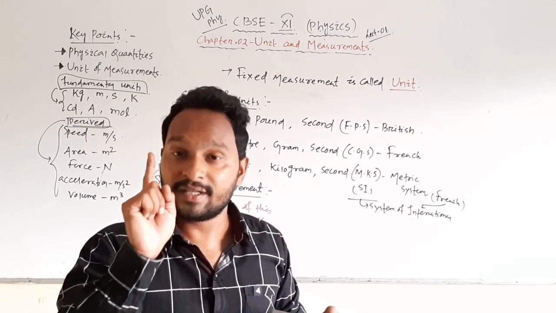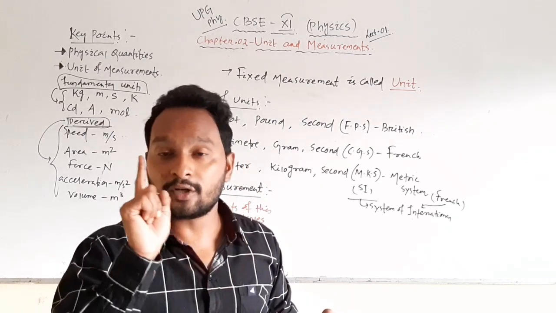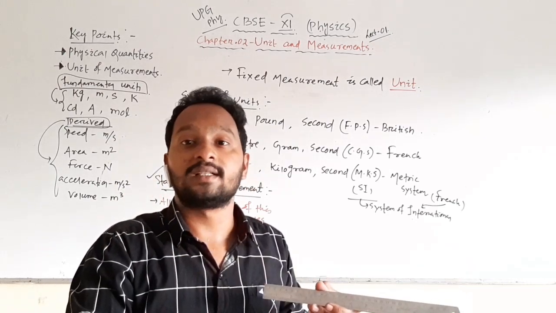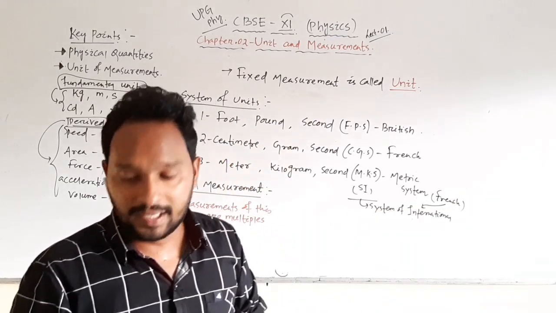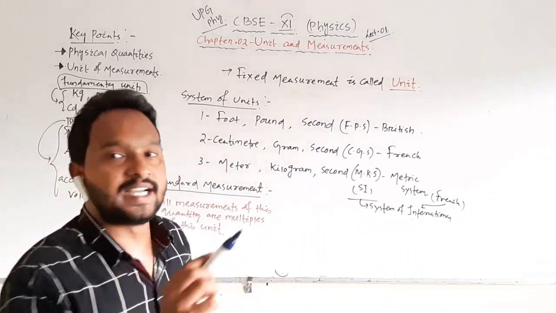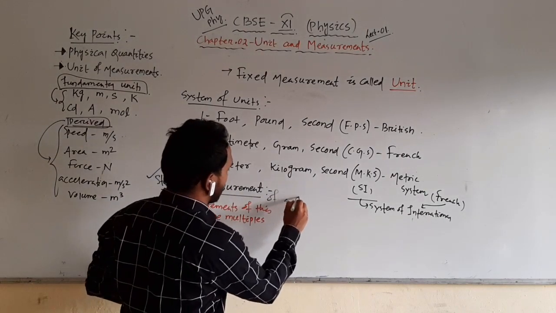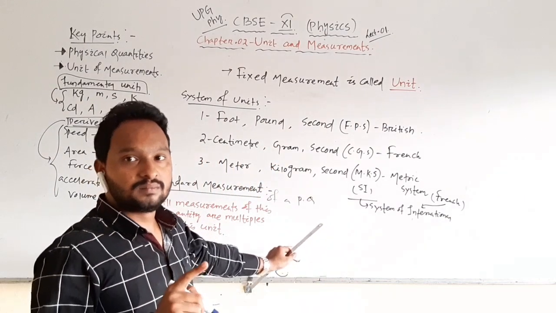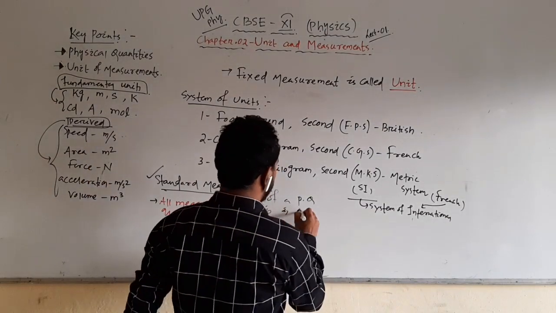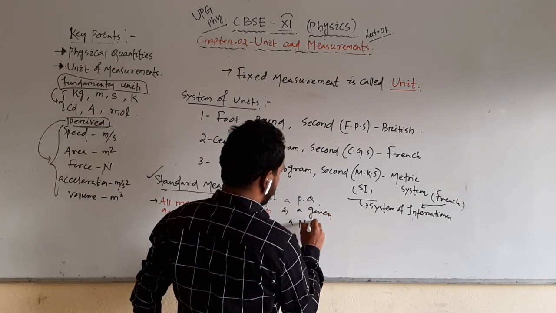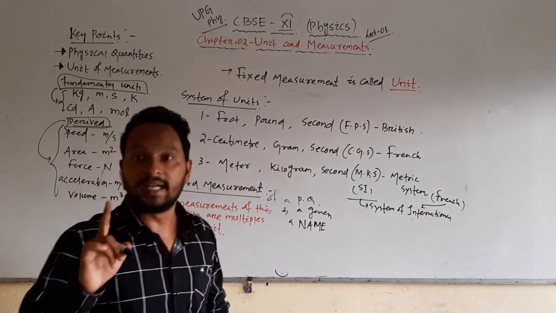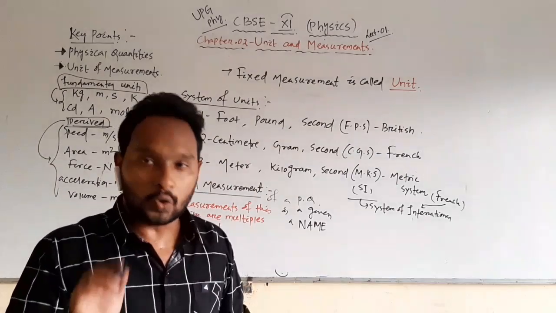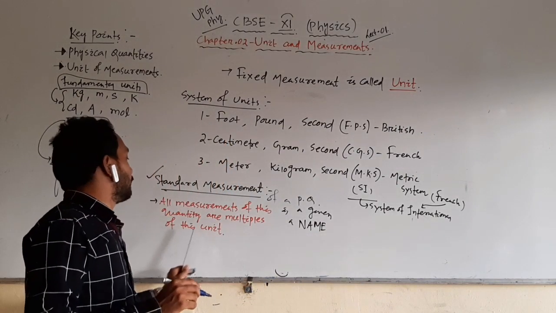We make any standard measurement as a unit, and measurement of an object is how many times of that unit are accommodated in this particular material which we are going to measure. So I will write this: a standard measurement of a physical quantity, which is given a name, is called a unit. So all measurements of this quantity are multiples of this unit.